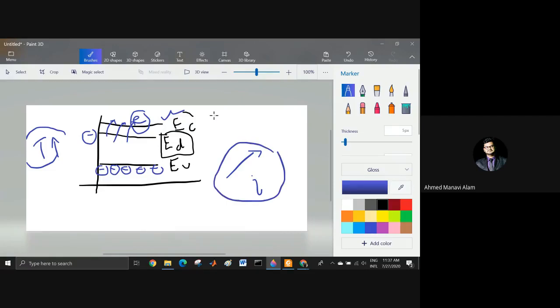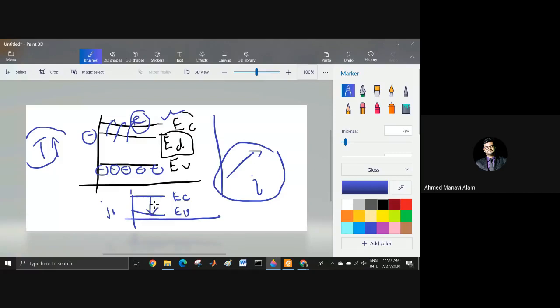Whenever there is no impurity, in order to flow current, electrons need to go from the valence band. I'm telling you a very important line here. Please concentrate. Whenever it is intrinsic, that means it is very pure. If you want to provide electricity, electrons need to go from the valence band to the conduction band.